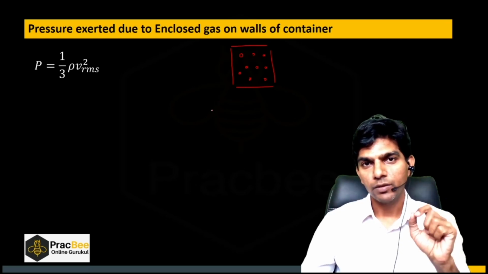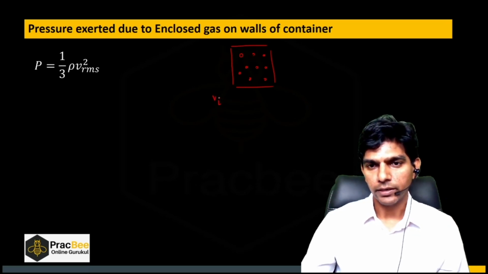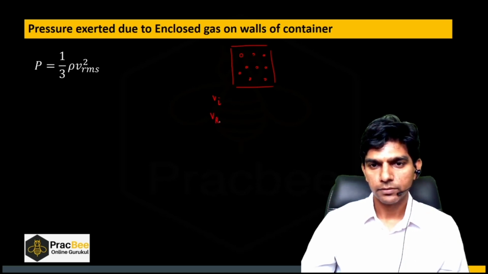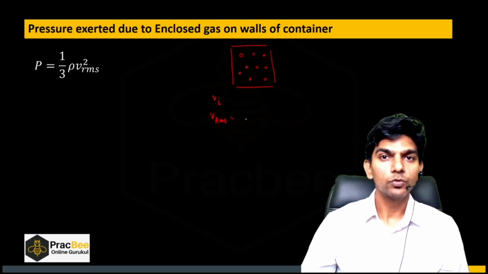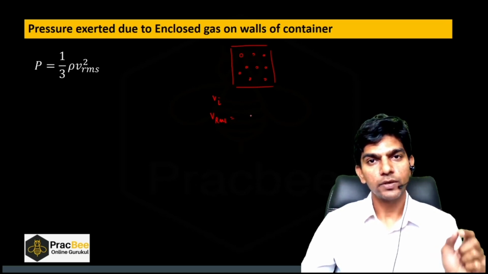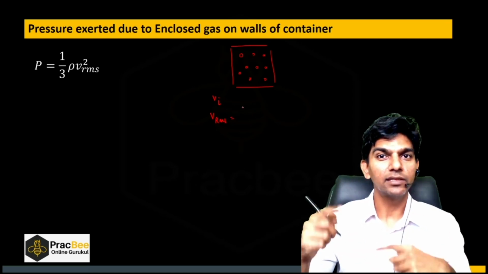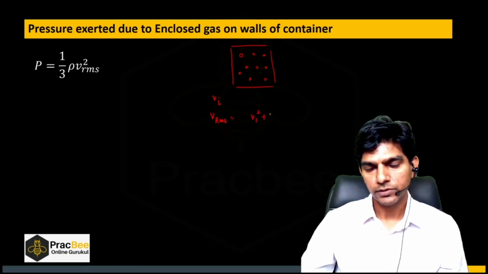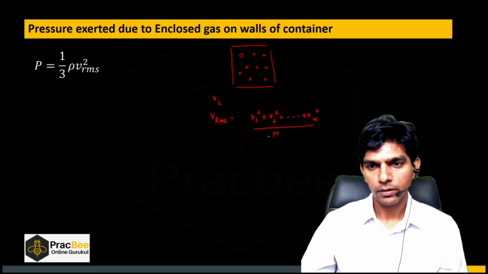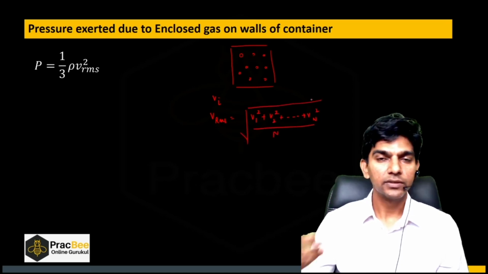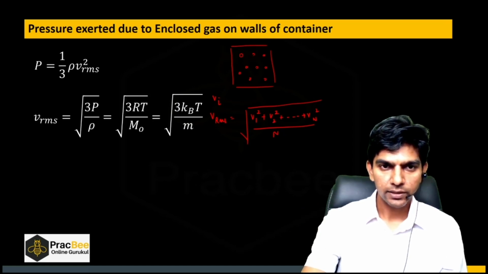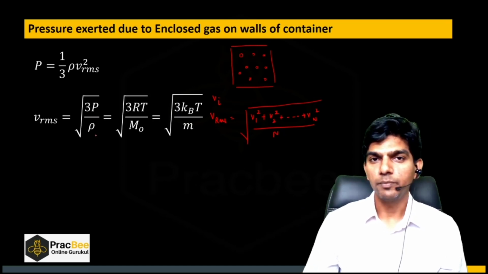Now if I have, say, n molecules and say Vi is the velocity of the ith molecule, Vrms is the root mean squared speed. First you have to square the velocities of all the molecules, take the mean of them, and then take the square root. So V1 square plus V2 square up to Vn square, take the mean and then take the square root. This is known as root mean squared speed. And from this formula, Vrms comes out to be root of 3P by rho.